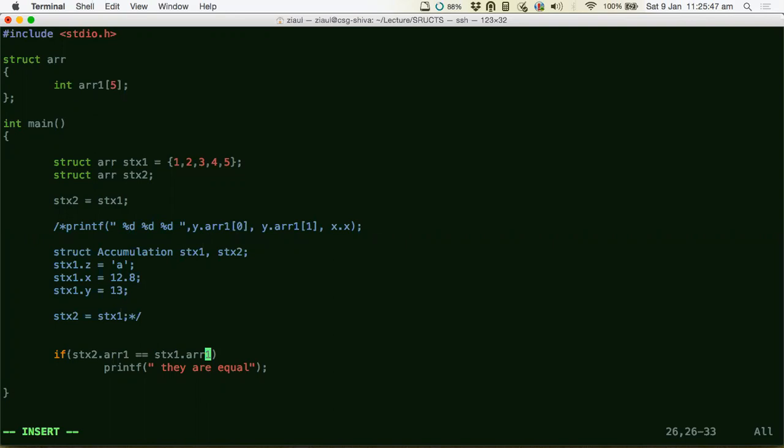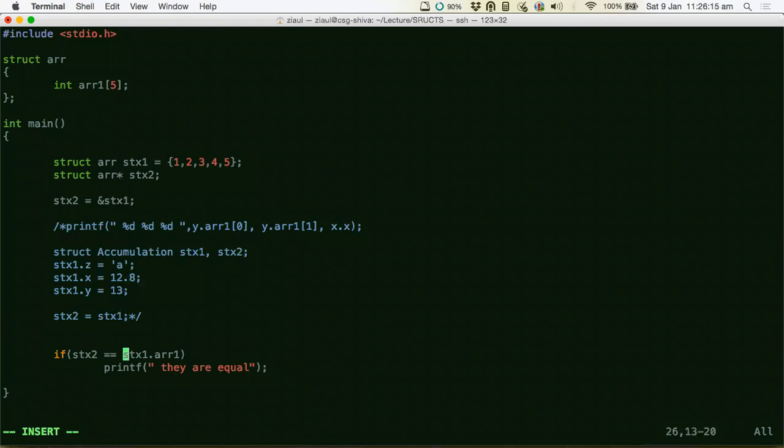Sir, can you do stx2 equals to address of stx1? Oh, you want, in the third line, above? Here? Yes, sir. Equals to address of stx1. You cannot do this now. Then you need a pointer variable here, right? Yes, sir. Initialize it as a pointer. Yeah, I did that. Then what do you want to do?